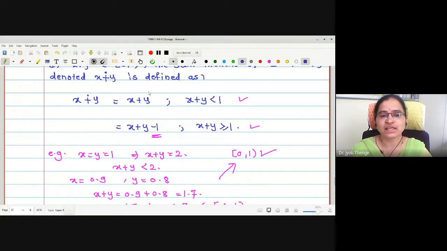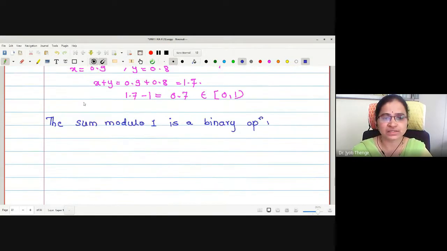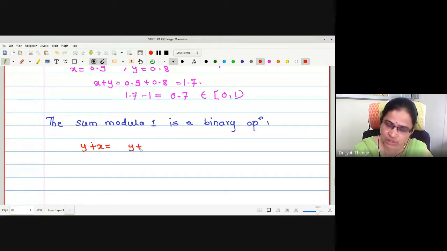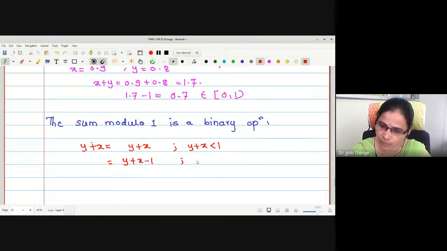It is because ordinary addition is commutative. But if I write y plus x, what is going to happen? If I write y sum modulo 1 with x, what is the value? This is y plus x if y plus x is less than 1, and y plus x minus 1 provided y plus x is greater than or equal to 1.